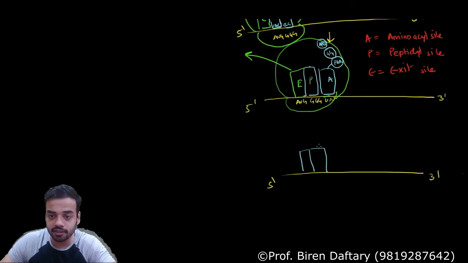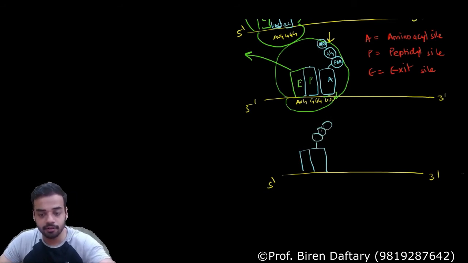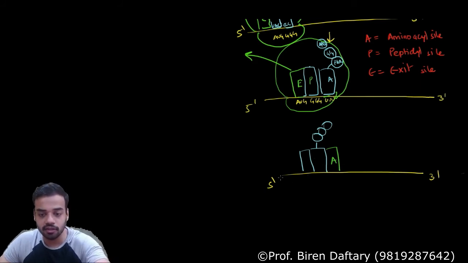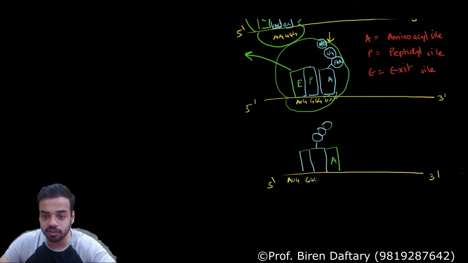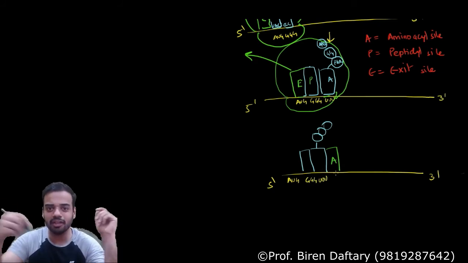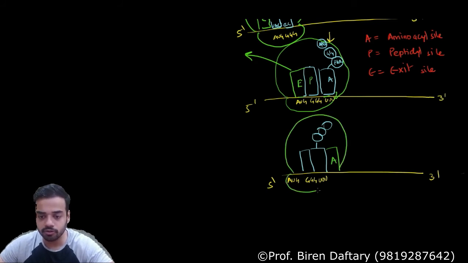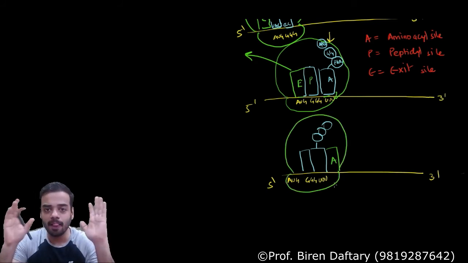This tRNA is the one having the 3 amino acids, and my A site is empty because of translocation. I hope they have shifted. Again, the sequence AUG will be somewhere over here. The next sequence will be GGG, which is over here. The next is UUU, and there will be another sequence over here. So that will keep on coming. And finally, draw the larger subunit, smaller. Is this clear?